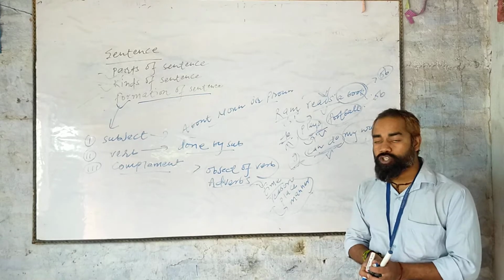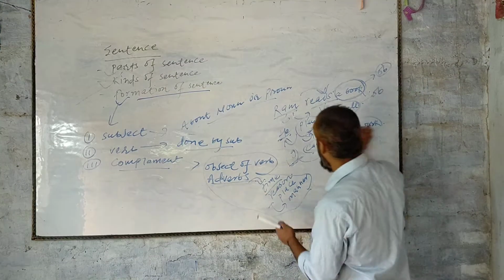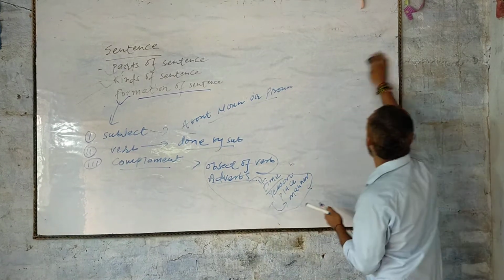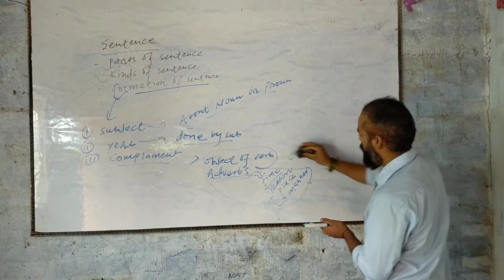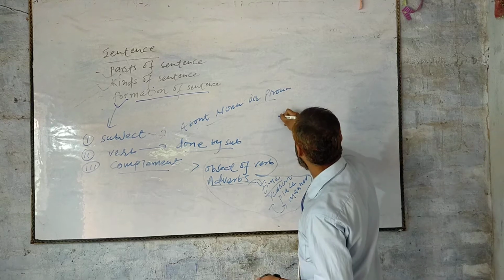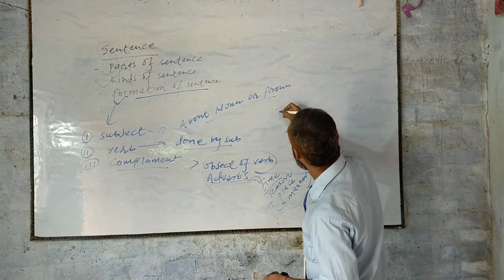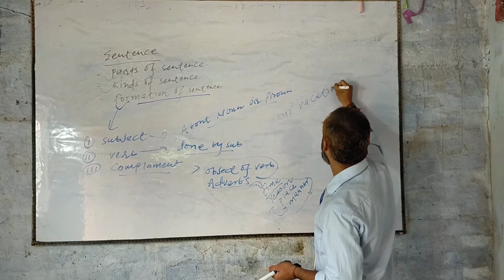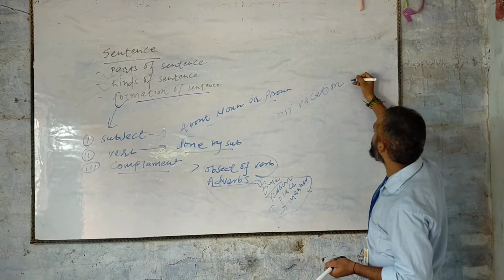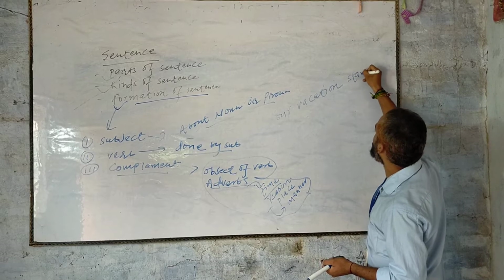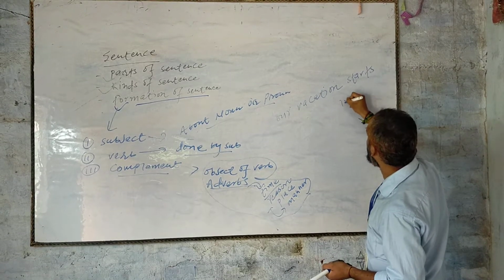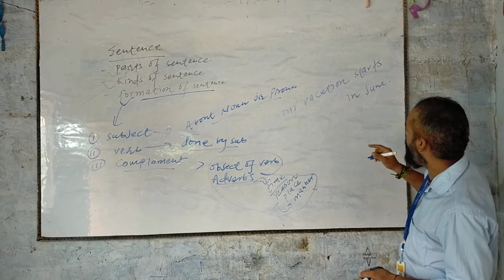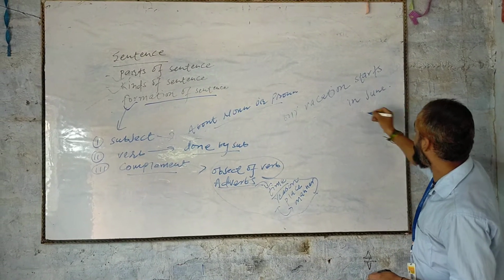A few more examples of the complement I am going to show you over here. Our vacation starts in June. Our vacation starts in June.